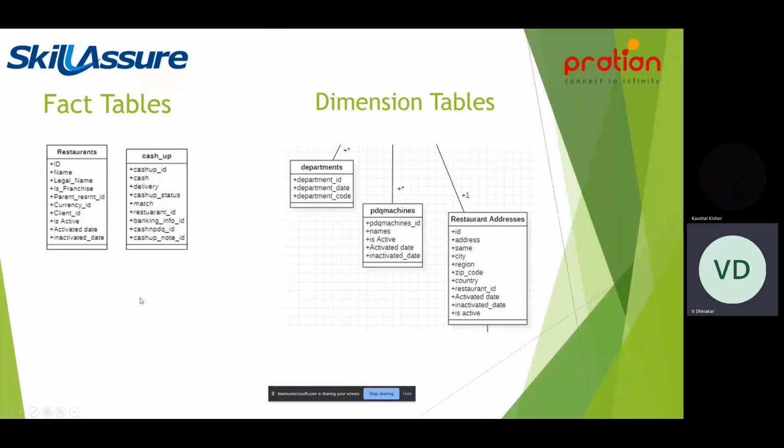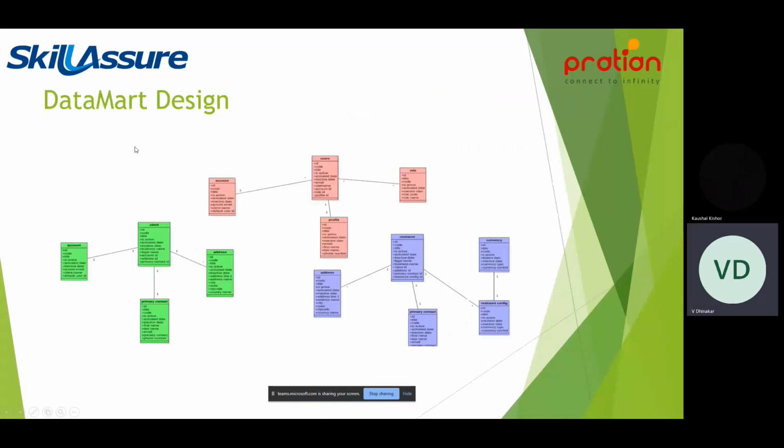So here are the fact tables that we are using: restaurant and cash up, the admin and the accounting. Here are the examples of the dimension tables we are using. Then we have the data mart design. So we can see that the whole data warehouse is very big.